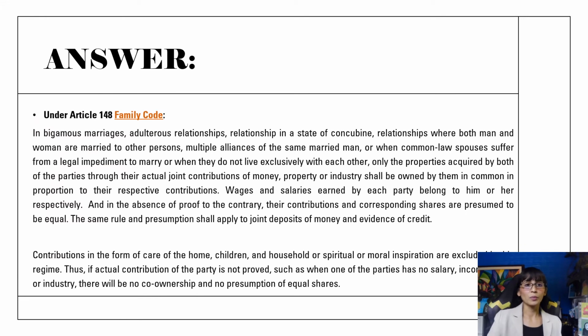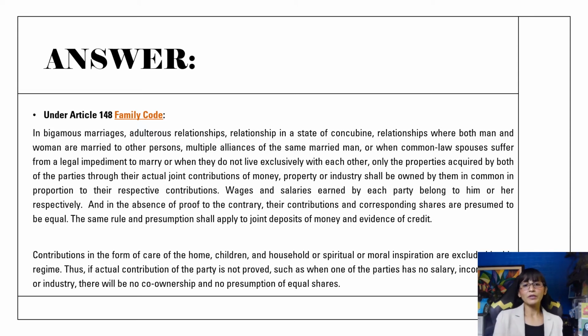The answer to that would be under Article 148 of the Family Code, which states that in bigamous marriages, adulterous relationships, or concubine relationships where both man and woman are married to other persons, multiple alliances of the same married man, or when common law spouses suffer from a legal impediment to marry, or when they do not live exclusively with each other, only the properties acquired by both parties through their actual joint contributions of money, property, and industry shall be owned by them in common in proportion to their respective contributions.